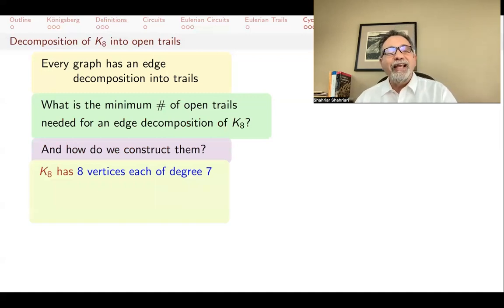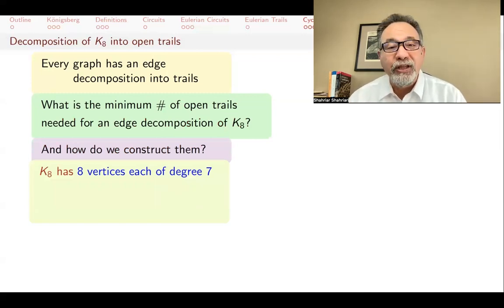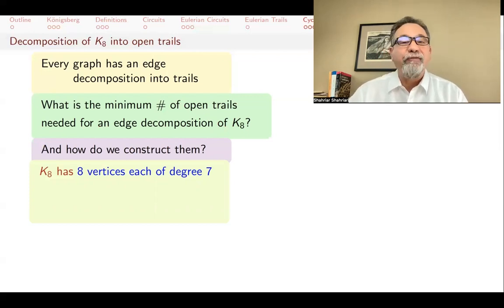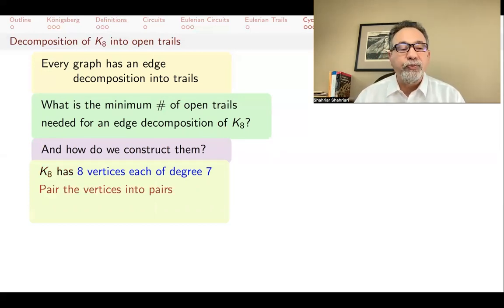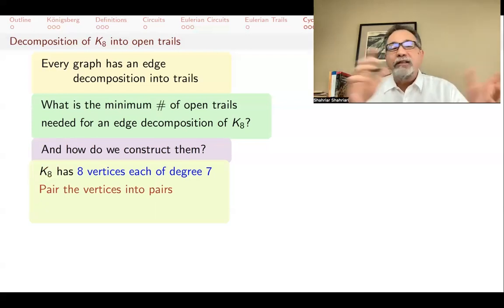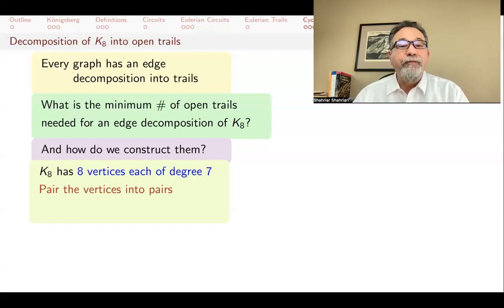First of all, K8 has 8 vertices. All of them are odd degree. Therefore, it doesn't have an open Eulerian trail. So we can't just have one. And so here's the trick we do. We pair the vertices into pairs, like say this guy and that guy, this guy. It doesn't matter how. You just pair them, and you have 4 pairs.